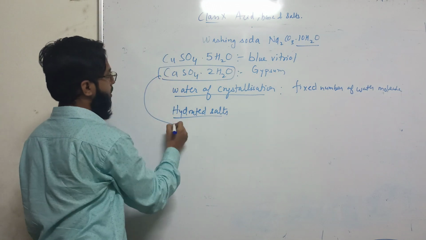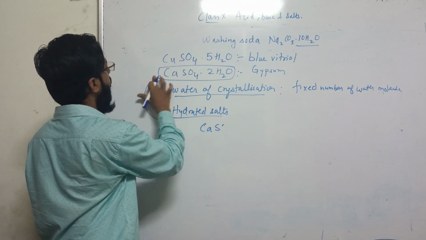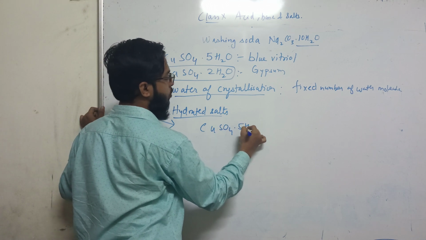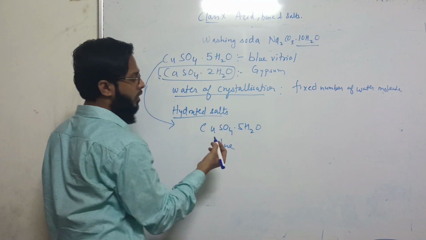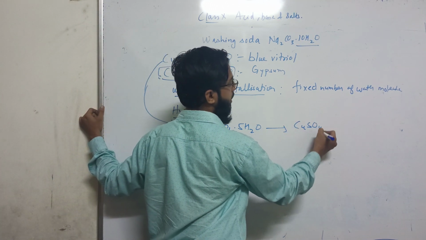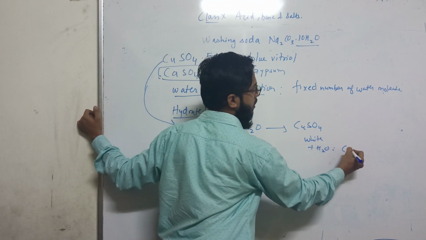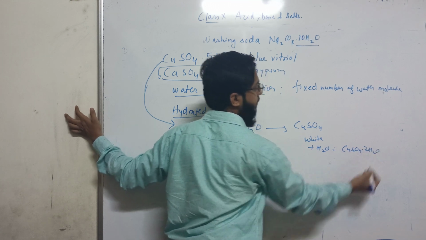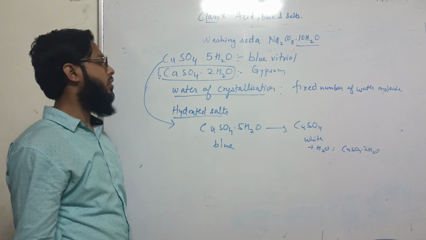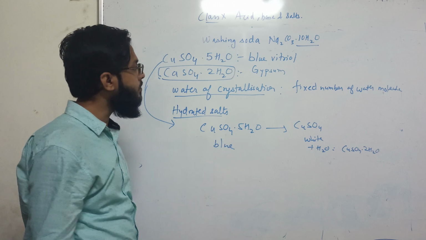Now let's talk about blue vitriol first. Blue vitriol, copper sulfate pentahydrate, is blue in color. When it loses its water molecules, it becomes white in color. Again, if you add water, it becomes blue. So this was about blue vitriol and water of crystallization, but it does not make the salt wet.